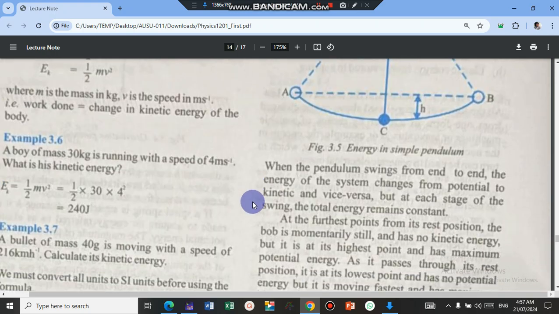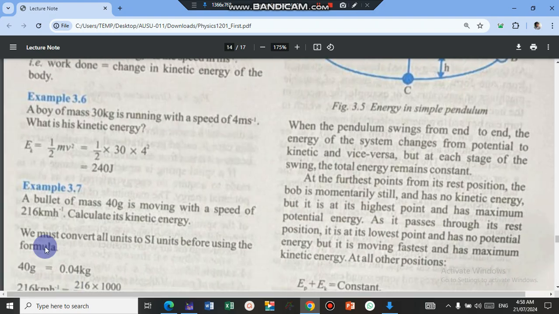Here is an interesting example. A boy of mass 30 kilogram is running with a speed of 4 meters per second. What is his kinetic energy? Now we use the formula kinetic energy is half mv squared. So m should be the mass of the boy, v will be the velocity of the boy. So m is 30, v is 4, so we square the 4. We take our calculator, 0.5 times 30 times 4 squared, we will get 240 joules.